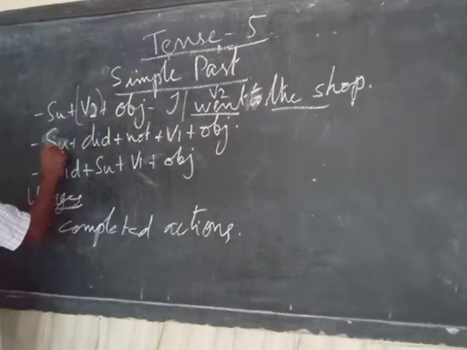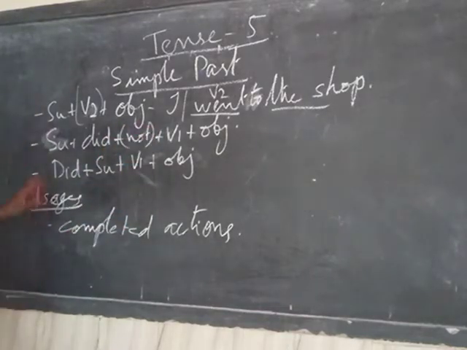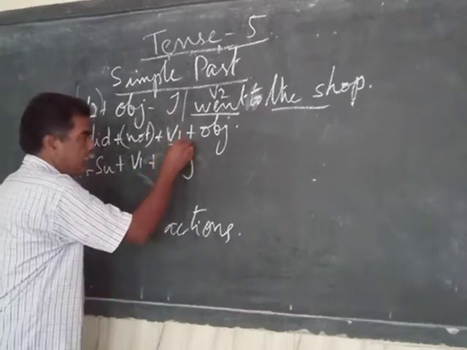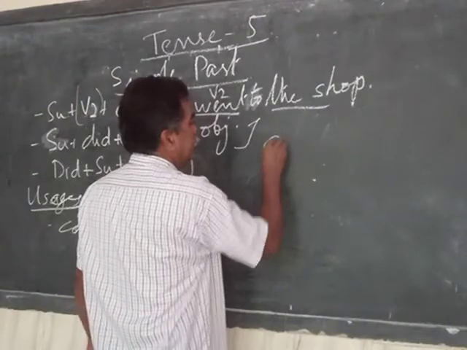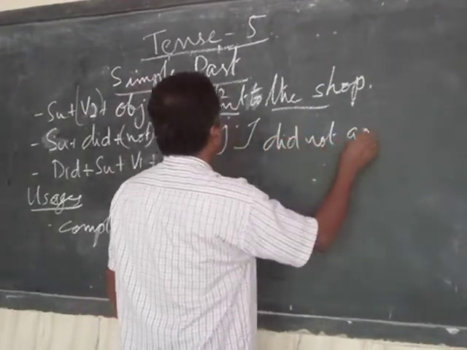Next is the negative form. As we saw in other places, we have to add not. Here it is subject, did, not, and then V1. So this will be: I did not go to the shop.